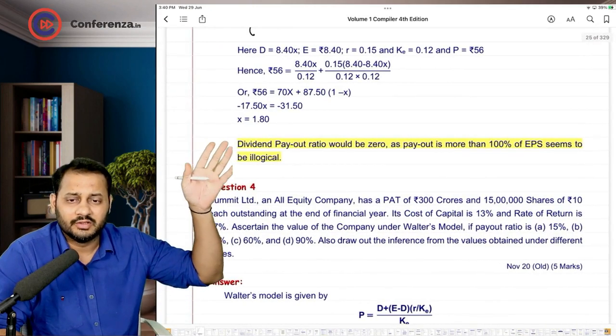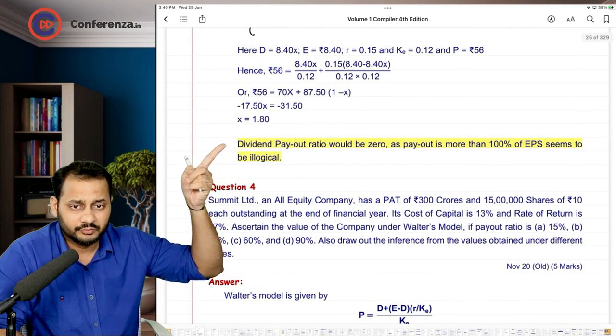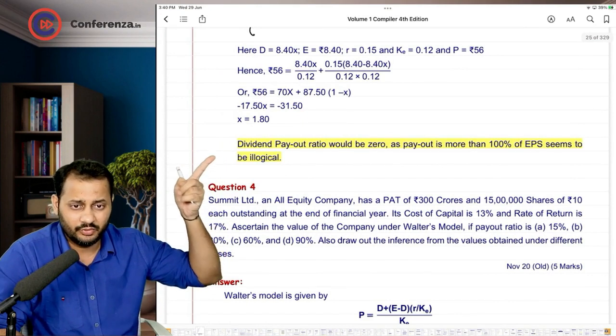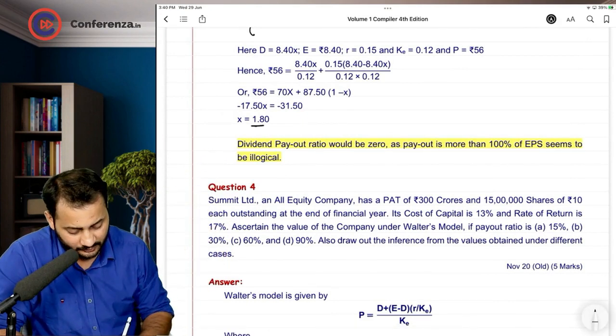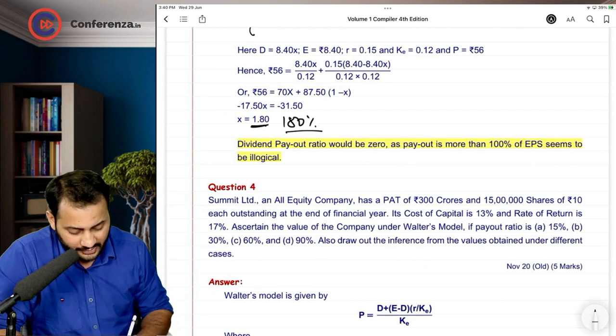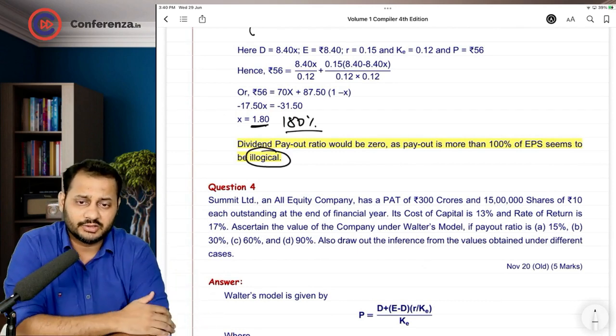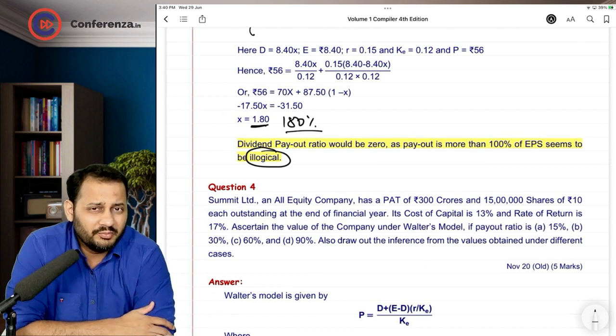So they have given this. According to Walter's model, this is not possible. Dividend payout ratio would be 0 as payout is more than 100%. 1.8 means 180% of EPS, which seems to be illogical. Now, what is the conclusion that you should take from this? There might be some problem in the question itself.